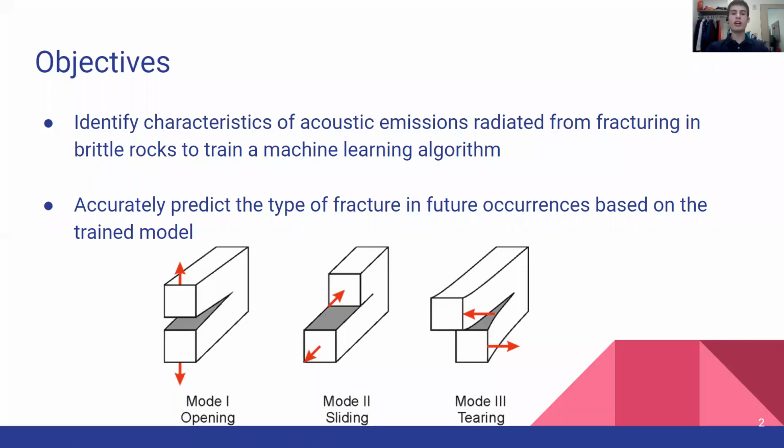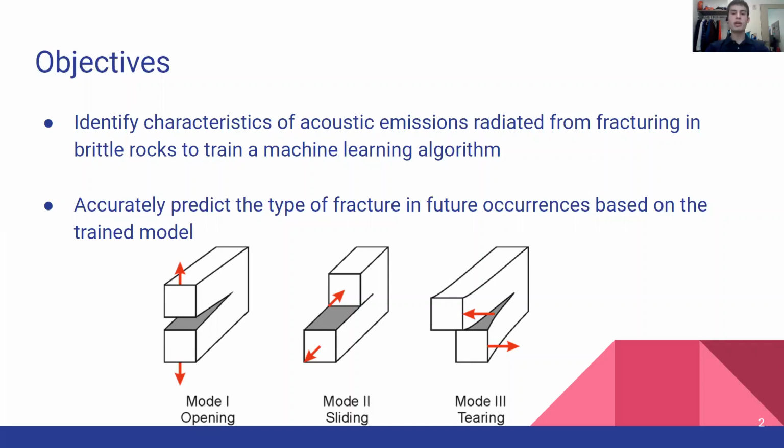For this project, our objectives are to identify characteristics of acoustic emissions radiated from fracturing in brittle rocks to train a machine learning algorithm, and then accurately predict the type of fracture and future occurrences based on the trained model. The three modes of fracture we are using are tensile, as shown by mode 1, shear, as shown by modes 2 and 3, and mixed, which is a combination of tensile and shear during fracture.